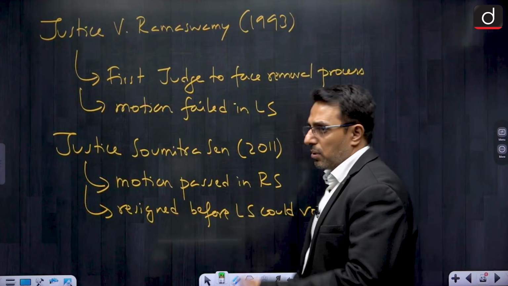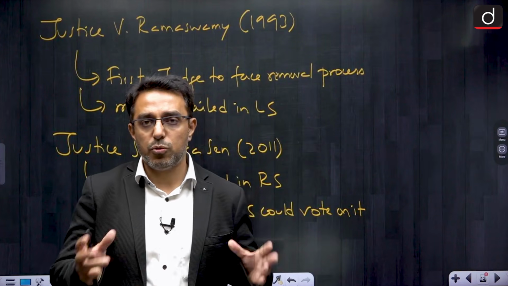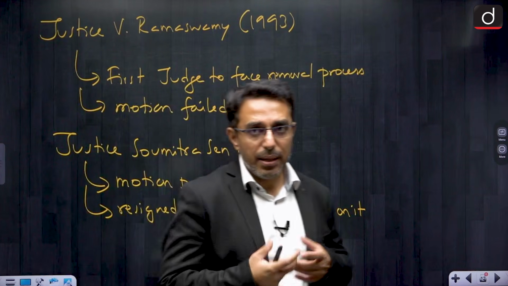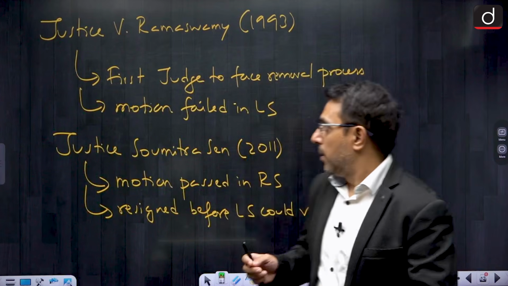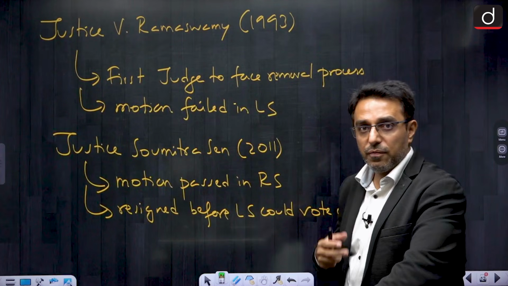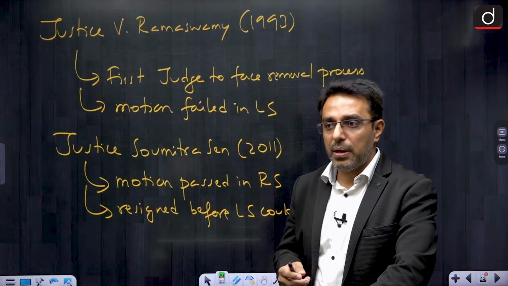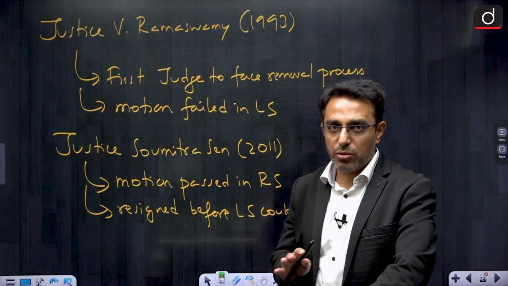Right. So, the process is very difficult and cumbersome for the removal of a Supreme Court or High Court judge, and this has been done deliberately to protect the independence of the judiciary. There have been 2 instances where judges have faced this type of removal process, but there has been no removal of a Supreme Court or High Court judge through this process.